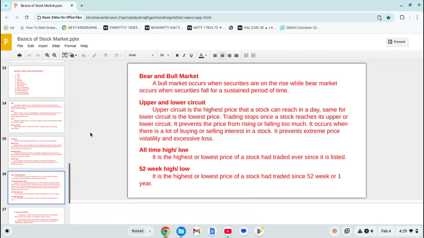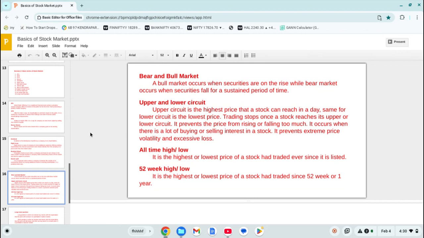In the case of a large market, always the public, the retail trader who trades in a small quantity, faces the loss. So to protect their interest, SEBI implemented a guideline, that is upper circuit and lower circuit.